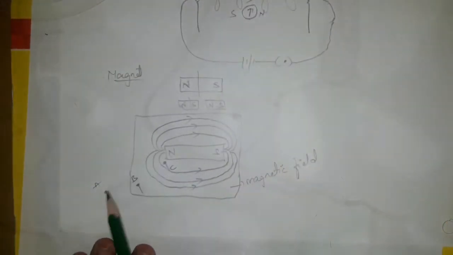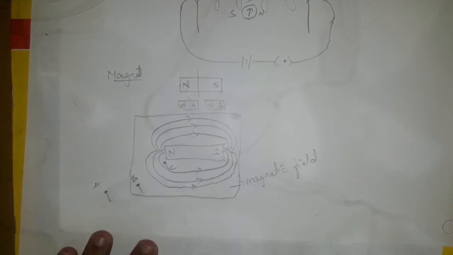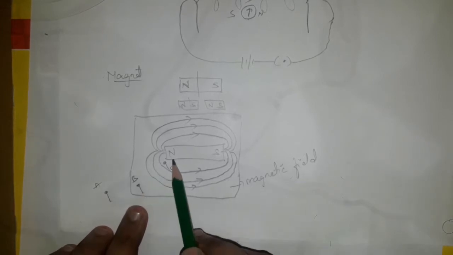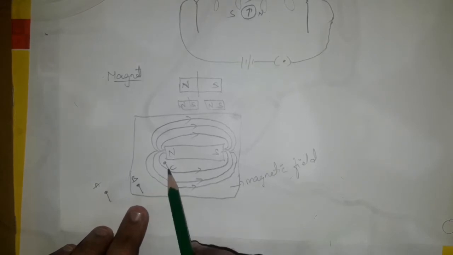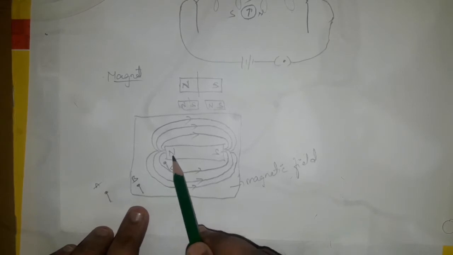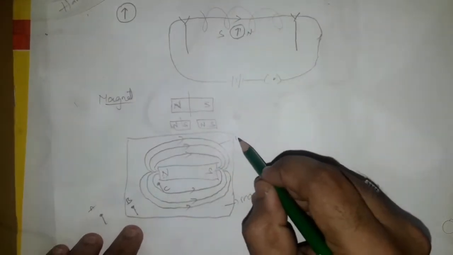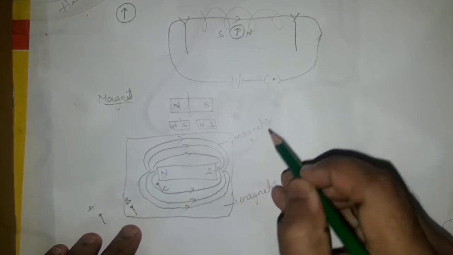Now if you see here, point A is outside of the magnetic field, so it doesn't attract. Coming to point B, as it is inside the magnetic field, it will be attracted to the bar magnet. But compared to point C, as it is near to the magnet, it attracts stronger, and compared to point C, the nail at point B will be attracted but weaker. So this is about the magnetic field, and these lines are called the magnetic lines.